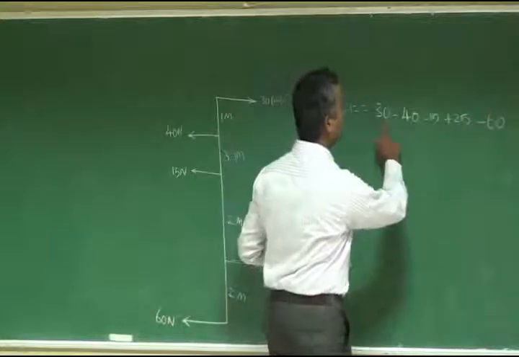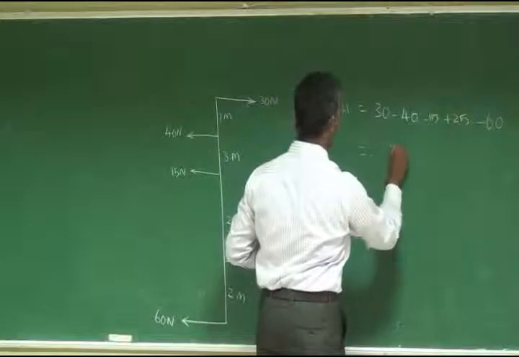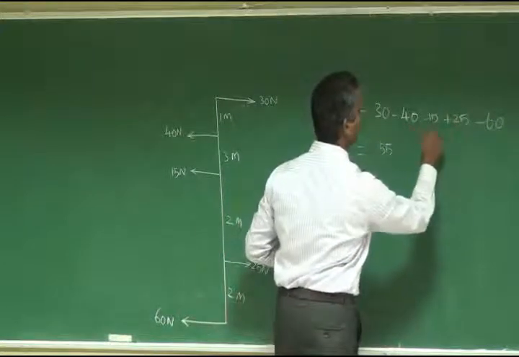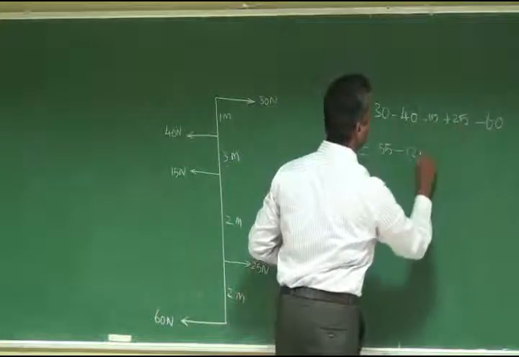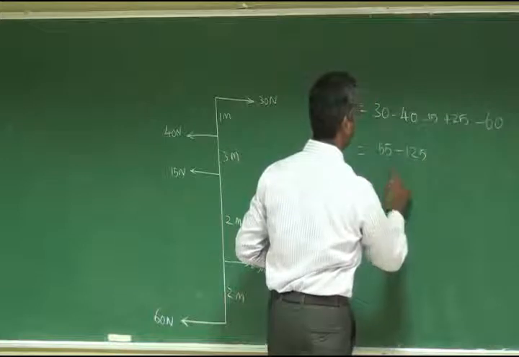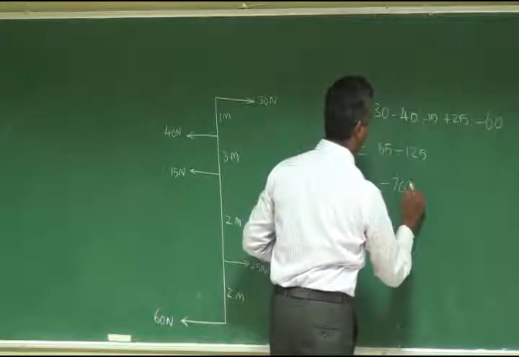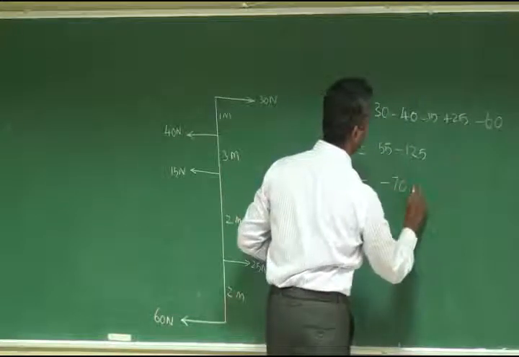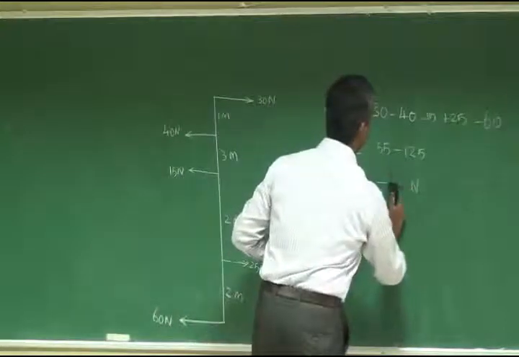First add all the positive components: 30, 55. Then add the negatives: 65, 125. The value will be 55 minus 125, which is minus 70 Newtons. So the value will be minus 60 Newtons.